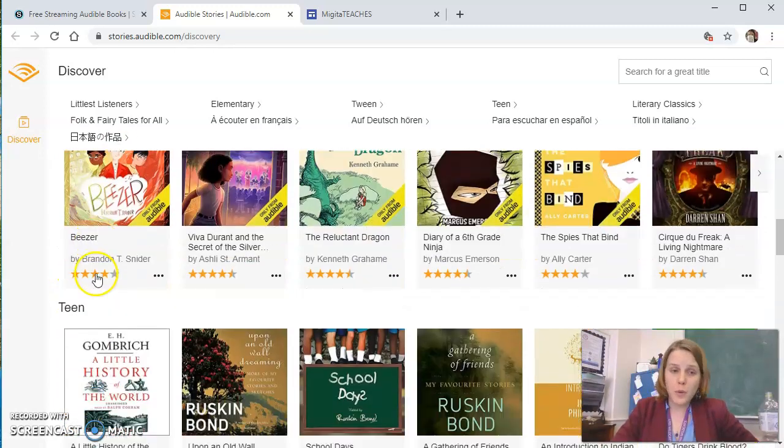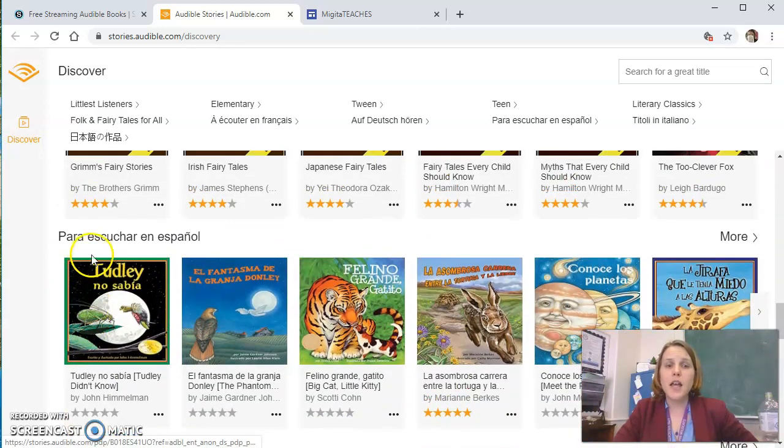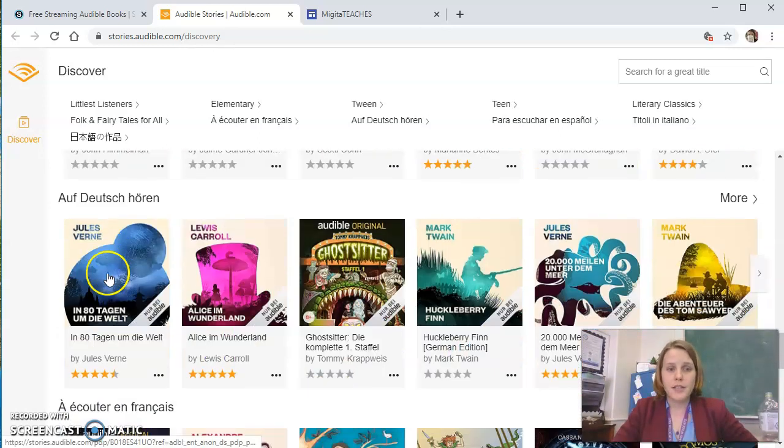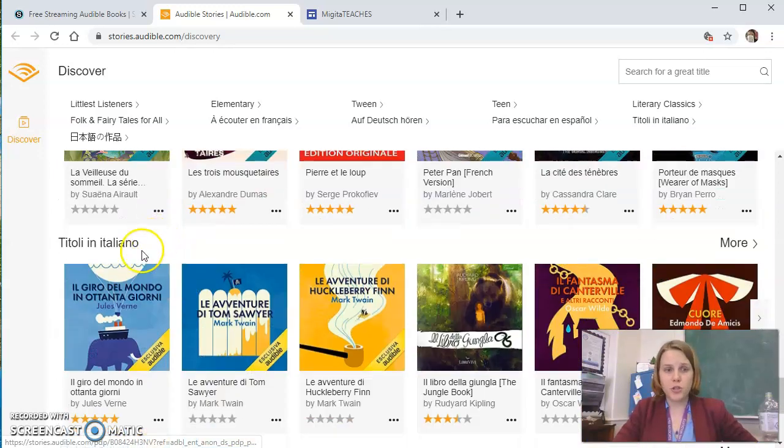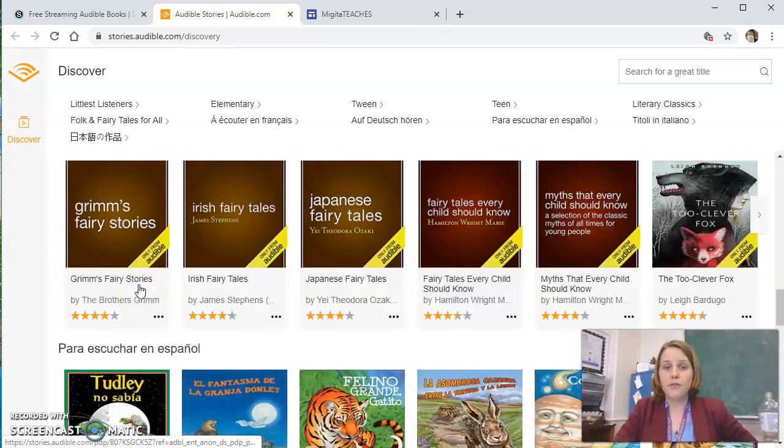But if you wanted to do a tween, if you wanted to do a teen, if you want to do any of the literary classics, folk tales, they even have some Spanish in there. I don't mind if you listen to a Spanish book, if you speak Spanish, as long as your report on it is in English. Same for Dutch or French or any other language here. They even have Japanese. All of these are free.